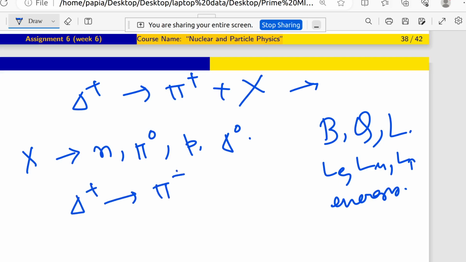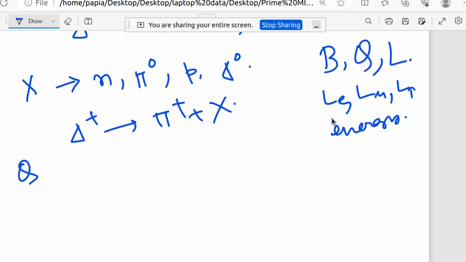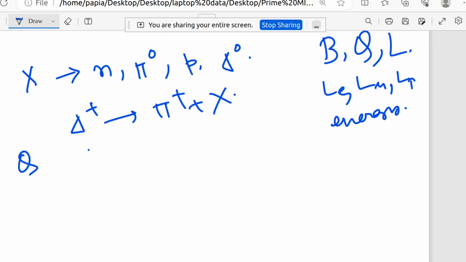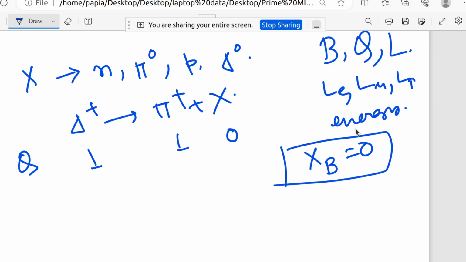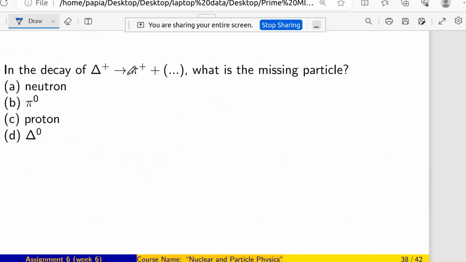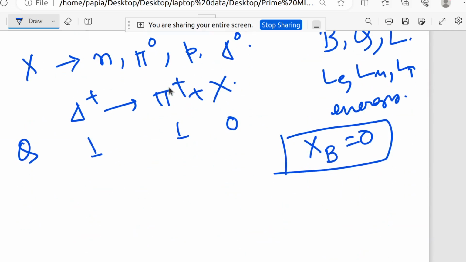Let's say I am checking the Q value at first. Q is plus 1, and pi plus has plus 1. So x should have 0. Because we have the decay, that decay will be possible only if delta B is 0 and delta Q is 0.